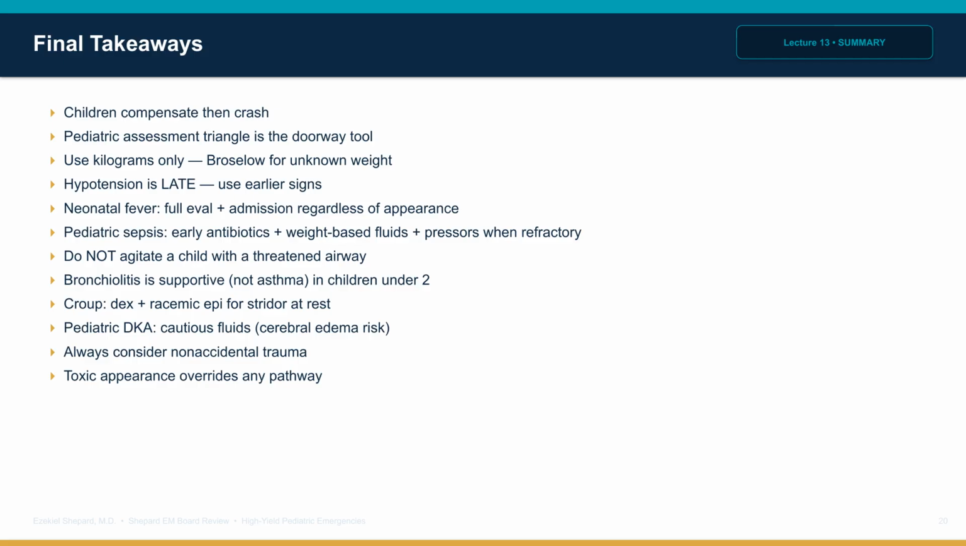Do not agitate a child with a threatened upper airway. Bronchiolitis is supportive. Croup gets steroids and racemic epinephrine for stridor at rest. Pediatric DKA needs cautious fluids because of cerebral edema risk. Use length-based resuscitation tape for unknown weights. Always consider non-accidental trauma. Toxic appearance overrides the pathway. Well appearance is the wrong reason to discharge a febrile neonate.